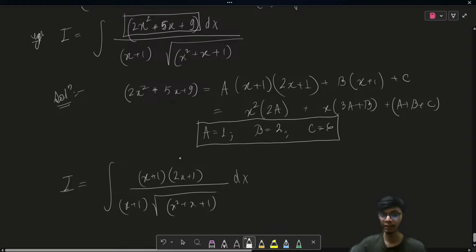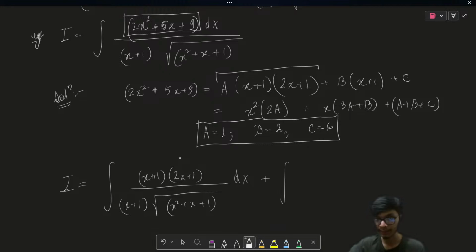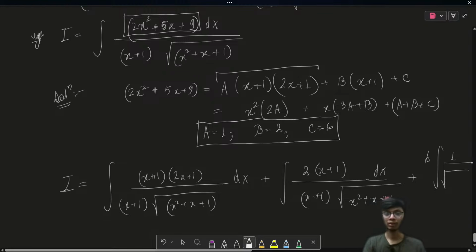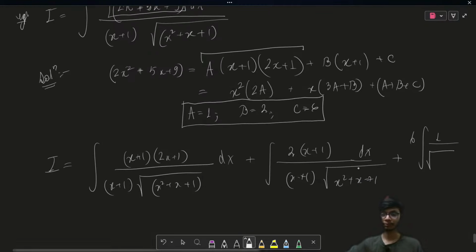This is the first form of the integral, where I'm taking this part and dividing by this common part over here, plus the other form of integral, that is 2 times of (x plus 1) divided by the square root of x square plus x plus 1, and then the last part, which is 6 times of 1 upon square root of x square plus x plus 1 dx. So this is the form of the integral, which is now simplified.